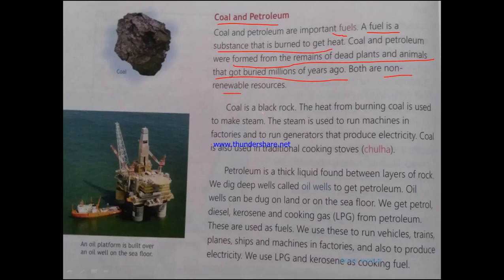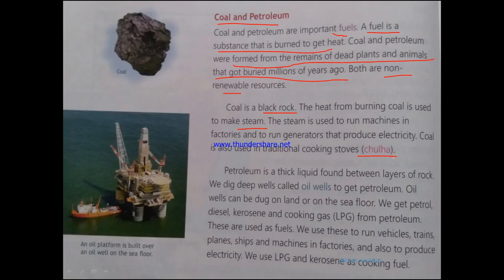Coal is a black rock. The heat from burning coal is used to make steam. The steam is used to run machines in factories and to run generators that produce electricity. Coal is also used in traditional cooking stoves or chulhas.